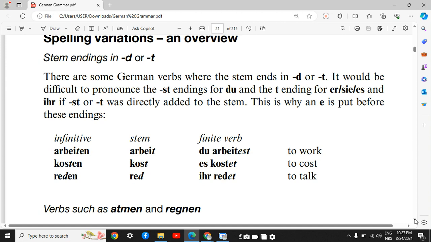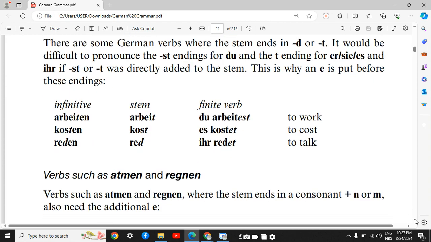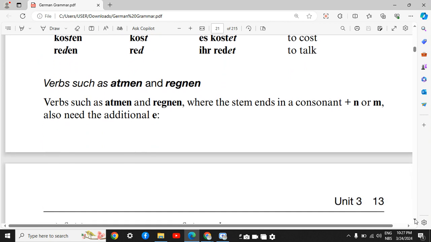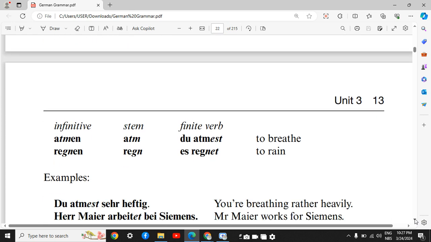And it would be extremely difficult to say ihr redet. So it's not easy to pronounce. The same applies for other verbs such as atmen and regnen. In this case, these verbs have a stem that ends in a consonant plus N or M. And also here we need to add an additional E. So we have atmen, du atmest, regnen, es regnet.